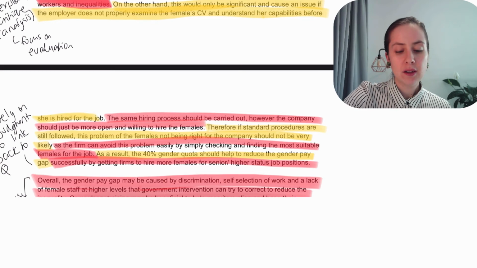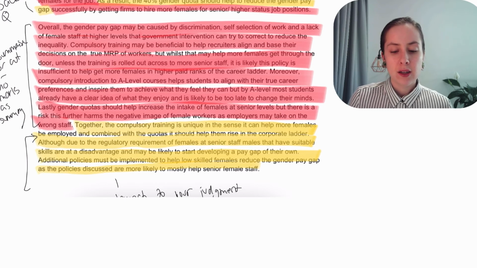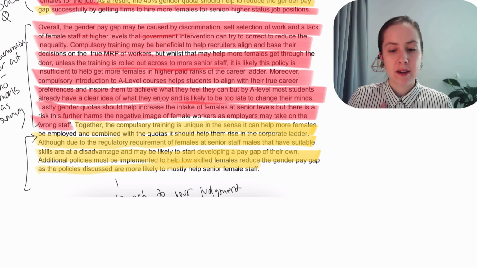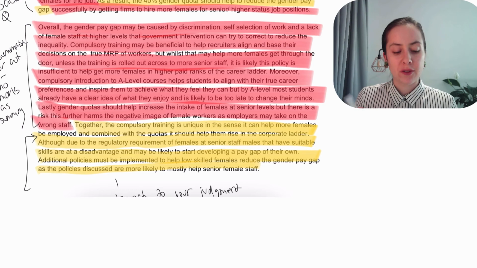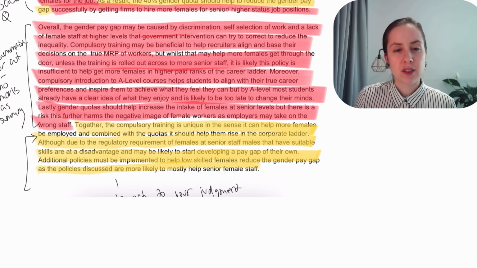But that's the idea. With the conclusion, I've decided to suggest to cut down all the summary in this case, because they had done kind of a really well structured and step-by-step essay already, so it was really clear to read, and personally I didn't kind of need any refreshing on the issues. And I suggested just keep the rest of the bit where the student is weighing up the costs and the benefits and forming that judgment as to saying ultimately these policies discussed will probably help, but something additional may need to be used for females in lower skilled positions.